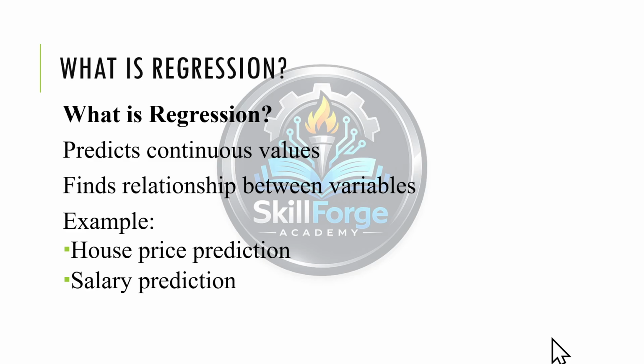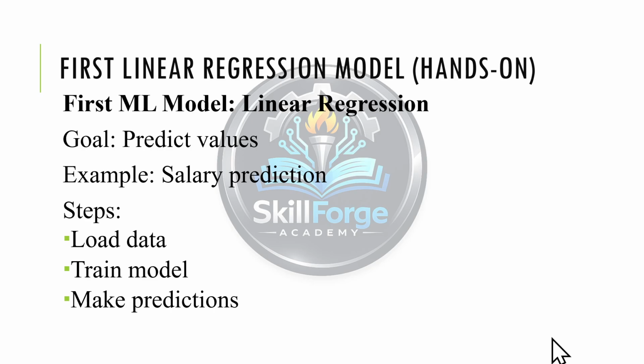The main goal of regression is to find a relationship between input variables and output. For example, based on experience, we can predict the salary of a person, or based on area, we can predict house prices. This is exactly what regression helps us do. This is what regression is.